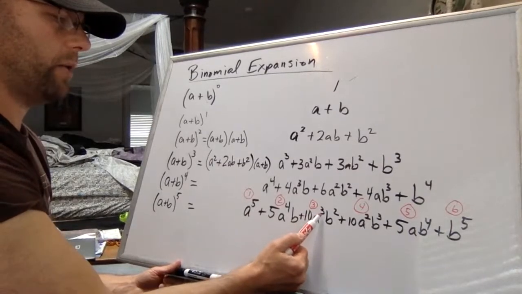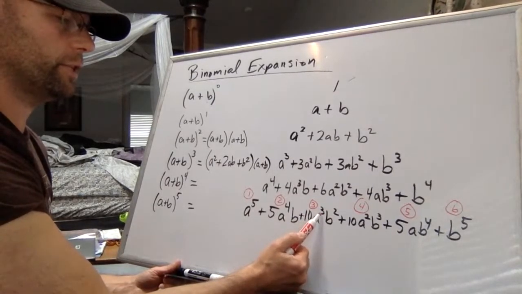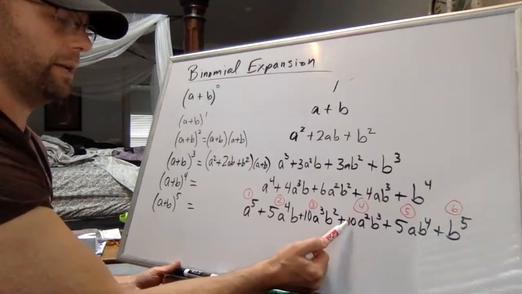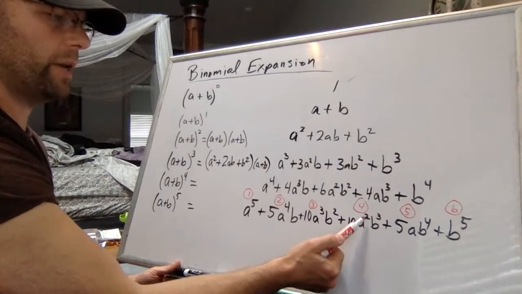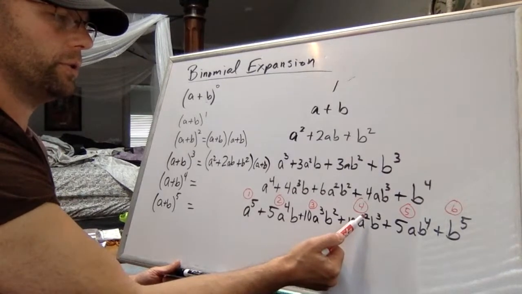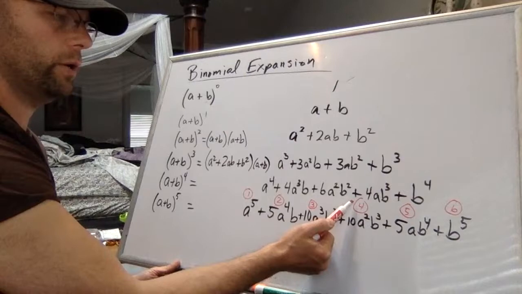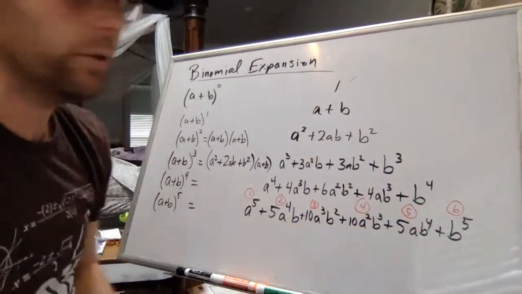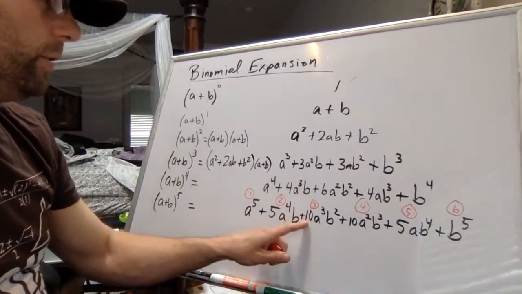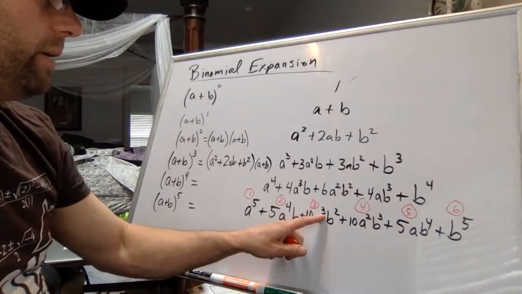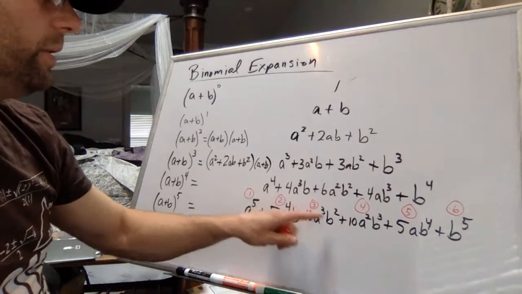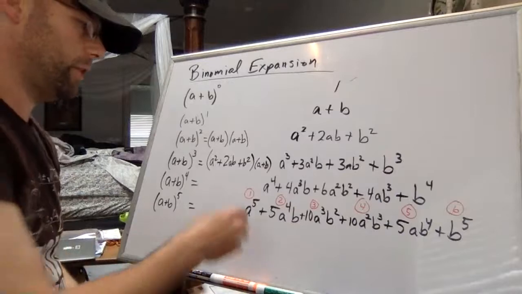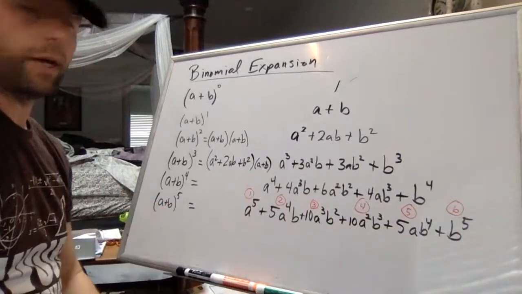10 times the power on a, 10 times 3 is 30, divided by the term number, which is 3, 30 divided by 3 is 10. 10 times the power on a, which is 2, 10 times 2 is 20, divided by the term number 4 is 5. So one of the ways that we can see a pattern going across the row is coefficient times power on a divided by term number equals next coefficient. So there's sort of a recursive element to figuring out the numbers that go in front of the letters.